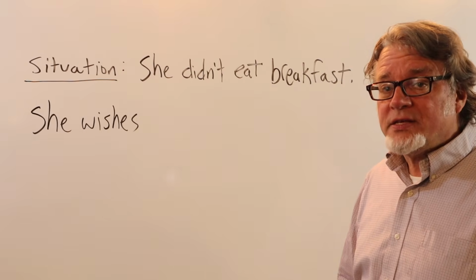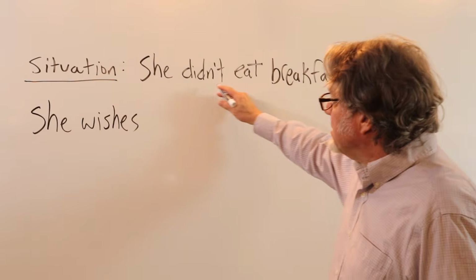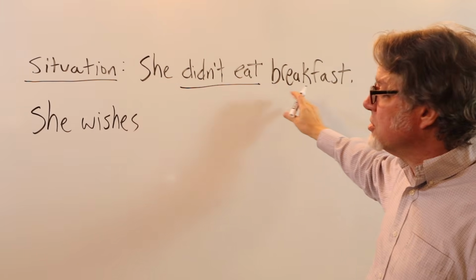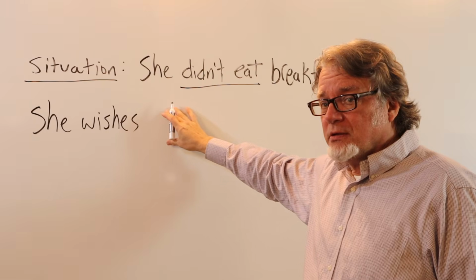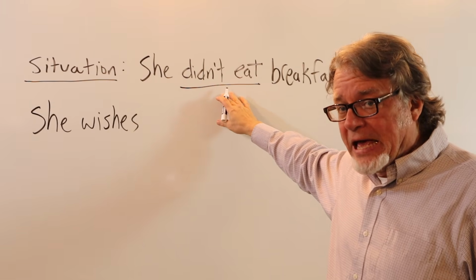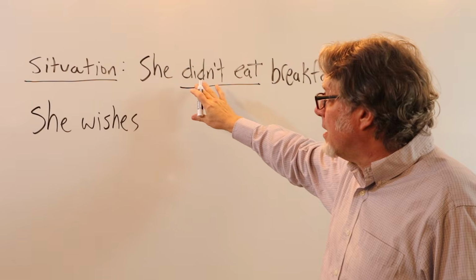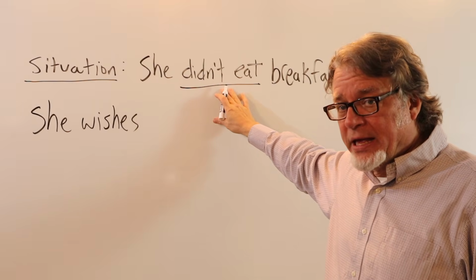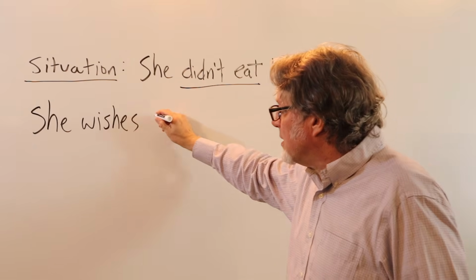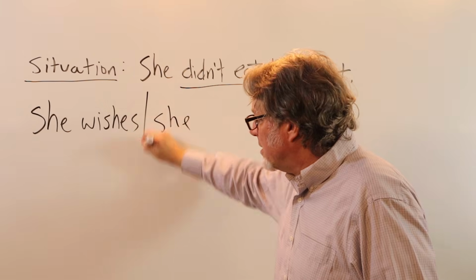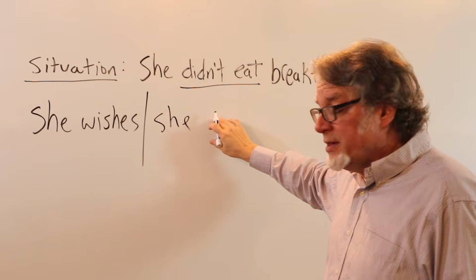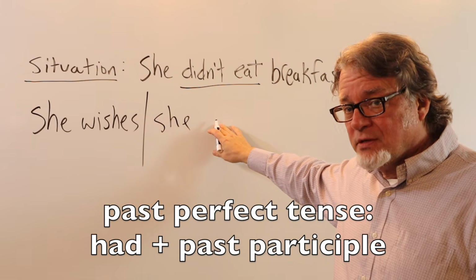Here is a sentence in the past tense. She didn't eat breakfast. She wishes, this is going to change to the past perfect tense. Here the situation is in the past. And when you put the second part of the sentence here, then this will be in the past perfect tense.